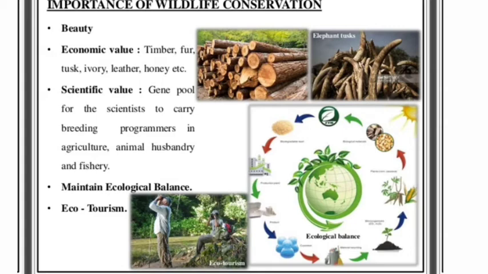The scientific value, it means the gene pool for the scientists to carry out the breeding programmes in agriculture, animal husbandry, and fishery. The scientists are looking for the various means to develop new breeds by crossbreeding the agricultural plants, the animals, and the fishes. So, if we are going to destroy these natural habitats of the animals, fishes, and agriculture, we will not be able to develop new breeds. Forests also help in maintaining the ecological balance, and it develops ecotourism also.